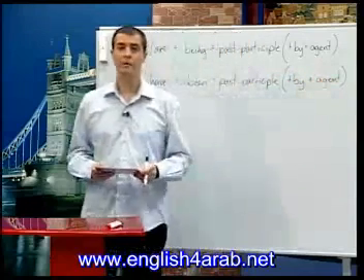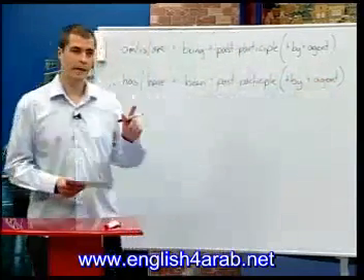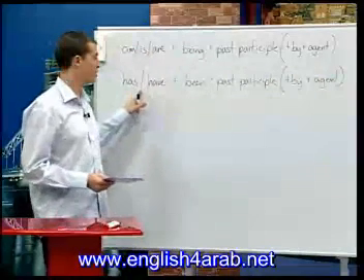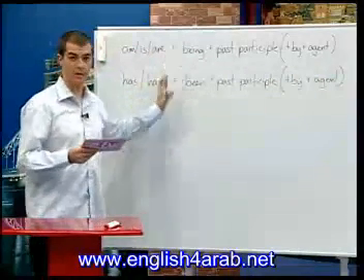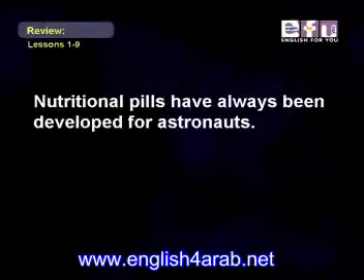Again, adverbs of frequency usually come after the first auxiliary verb, as in this example: nutritional pills have always been developed for astronauts.